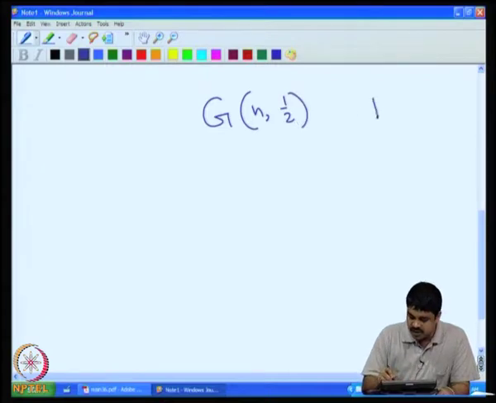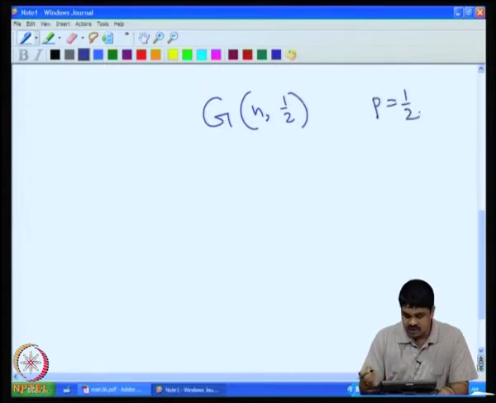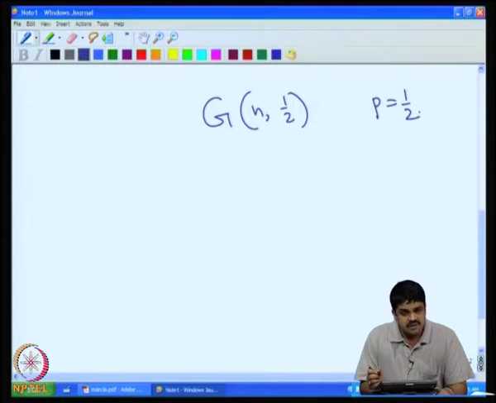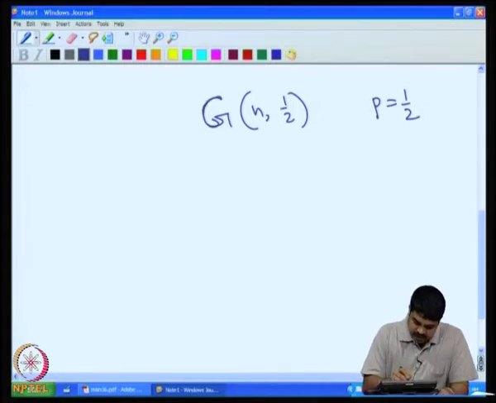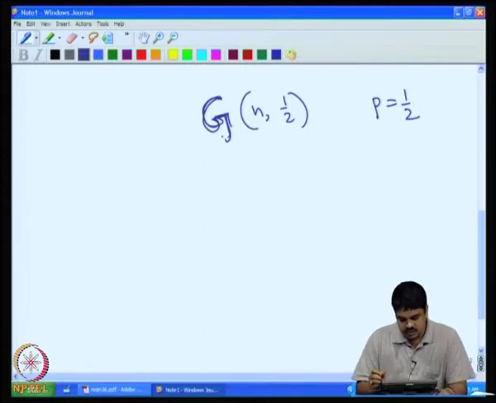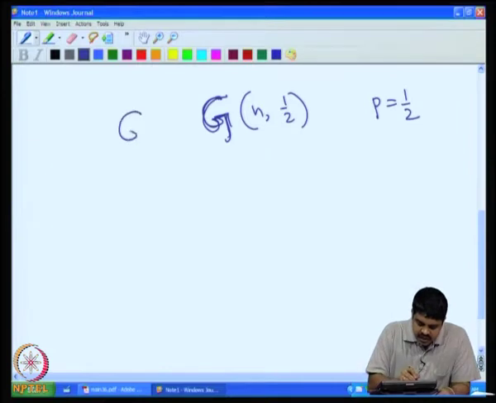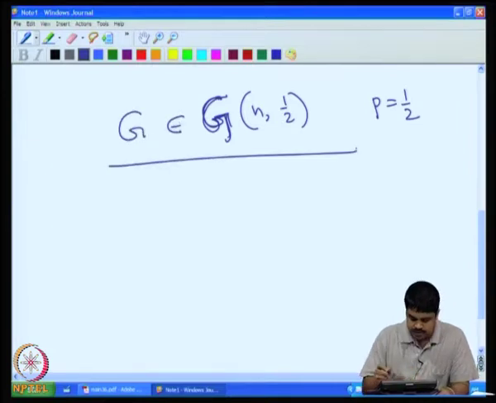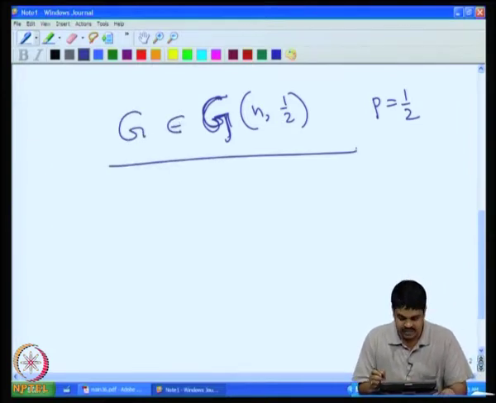Here we are taking p equal to half. We are taking a graph from this distribution randomly, a random graph with respect to this probability space.